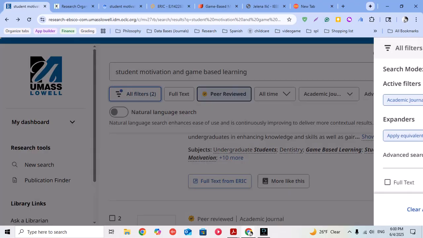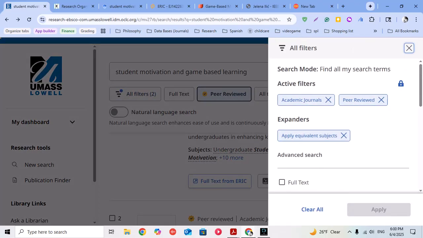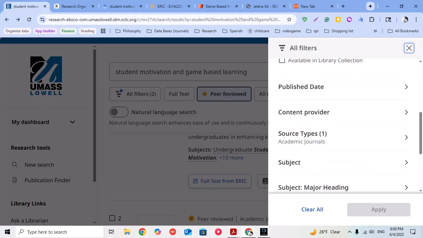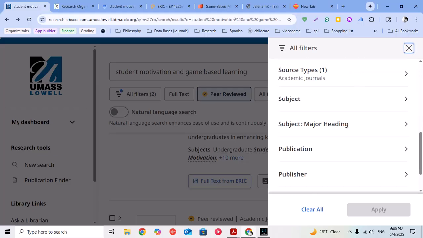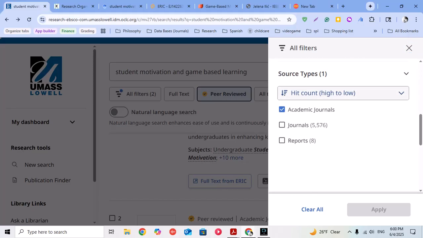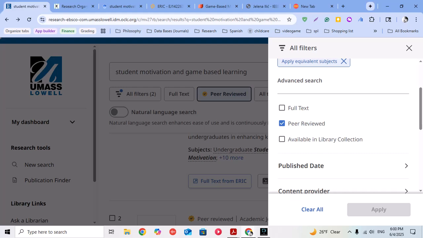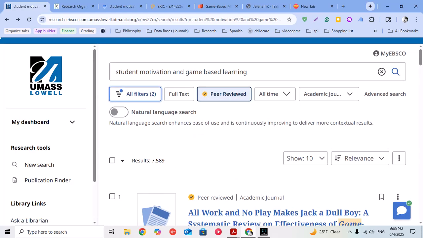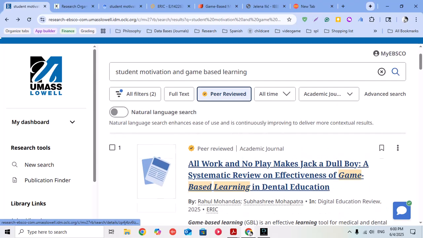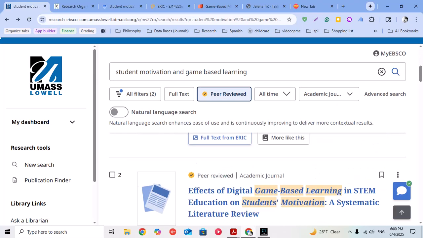I put in my filters, which I did in advance. I click on peer review, which I'm sure many people know how to do. Then I go to source types. I click on academic journals. So that's the basic steps. And that gives me a good amount of articles still. It says 7,500 or so. And I can click on any of this.